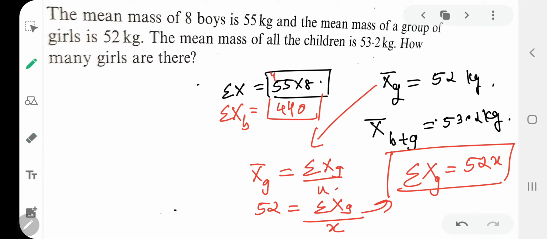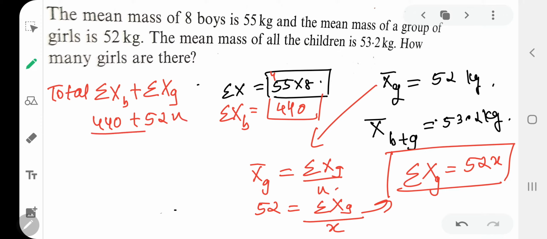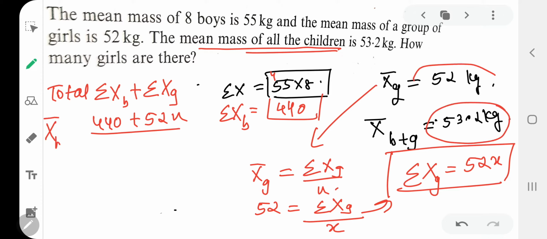And the total summation of observation of boys and girls is equal to 440 plus 52x. Am I clear with this? Now my dear kids, we want the mean mass of all children, that is boys and girls together. It is given as 53.2 kg. So mean mass of boys and girls together is given as 53.2.